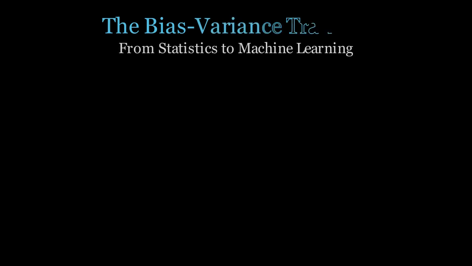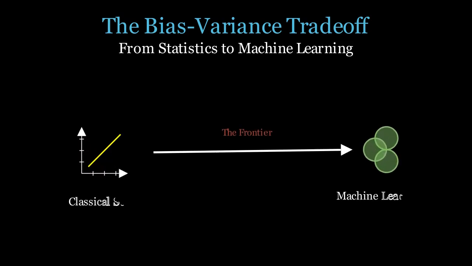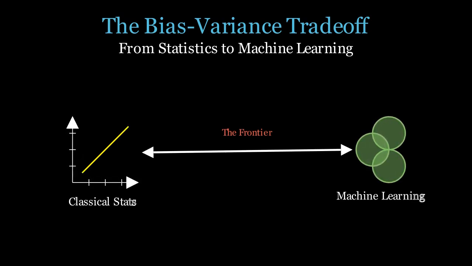Welcome to this deep dive into one of the most fundamental concepts in data science and artificial intelligence, the bias-variance trade-off. Whether you are coming from a classical statistics background or the fast-paced world of machine learning, this concept is the frontier where models succeed or fail. Today, we bridge the gap between simple linear models and complex neural networks.